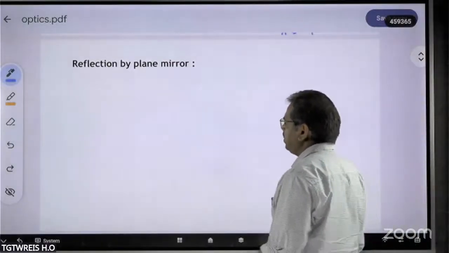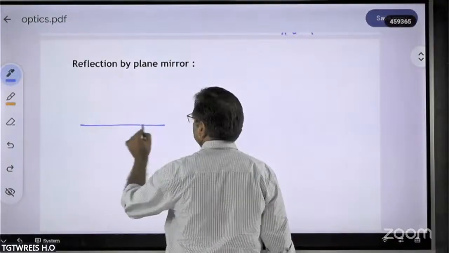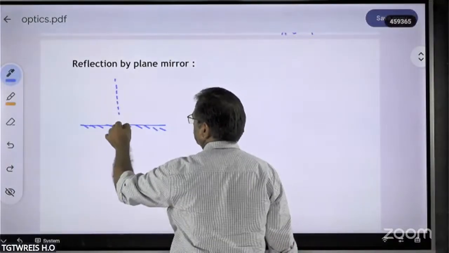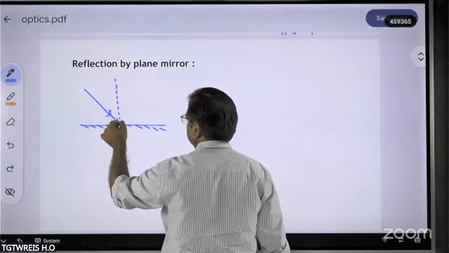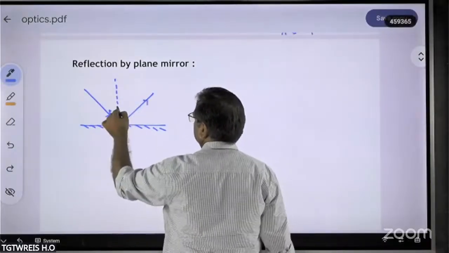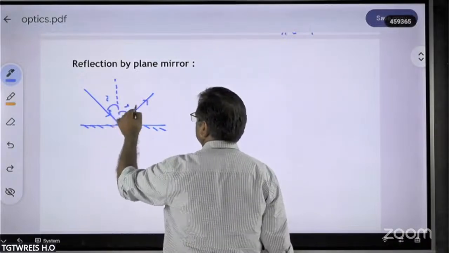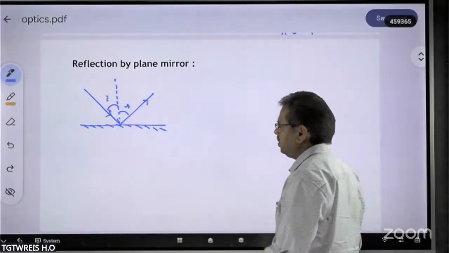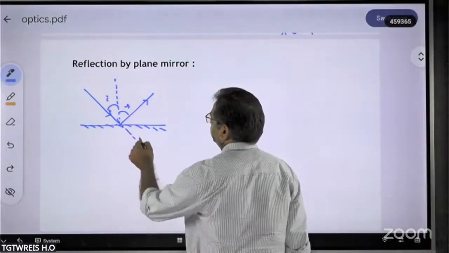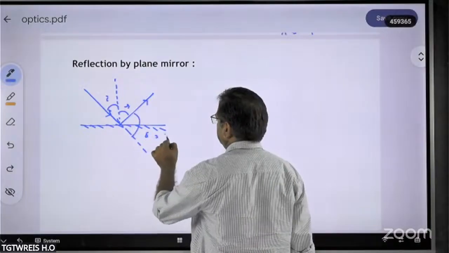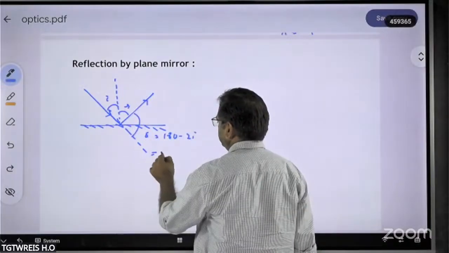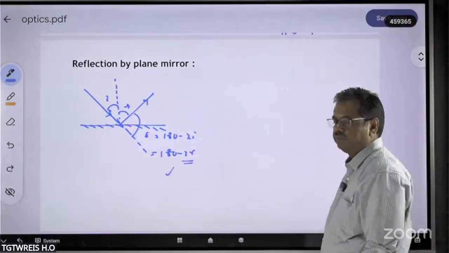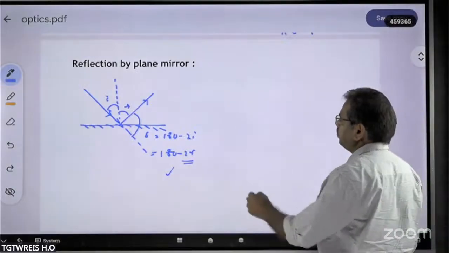Just now we came to understand that when the light is incident, it will be reflected. Angle of incidence is equal to angle of reflection, which we have just discussed. And the angle of deviation, we get delta is equal to 180 minus either 2i or 180 minus 2r. That we can write. Okay, next.